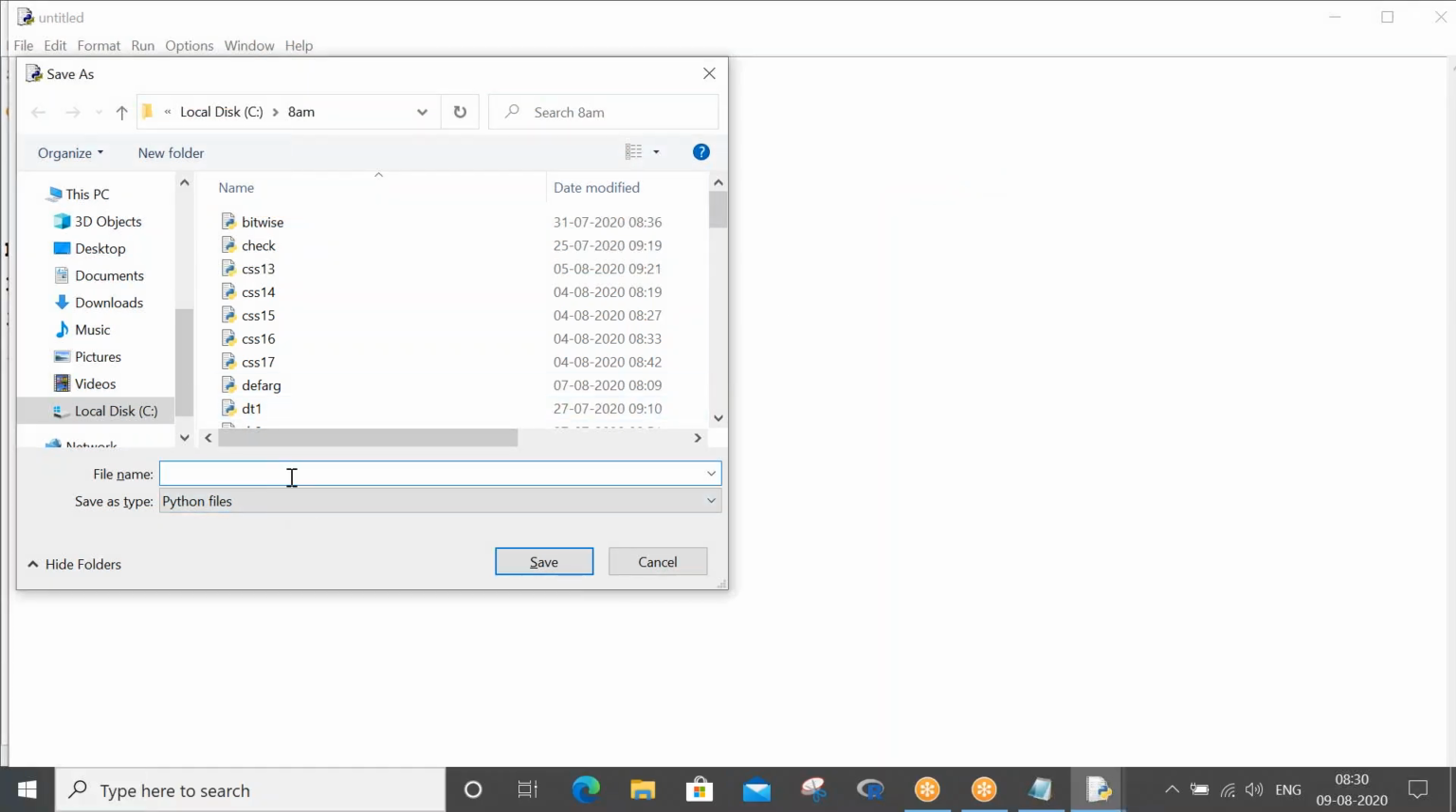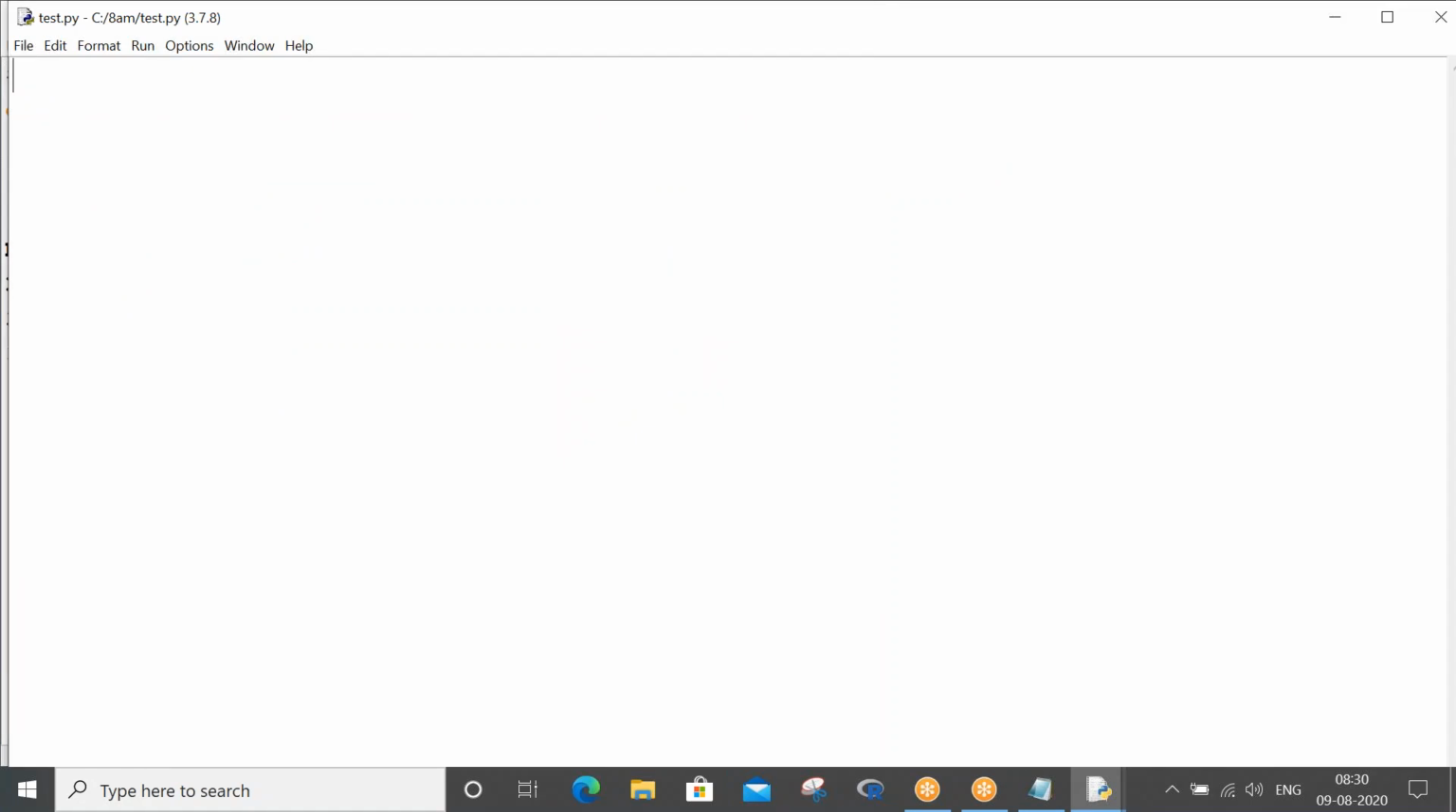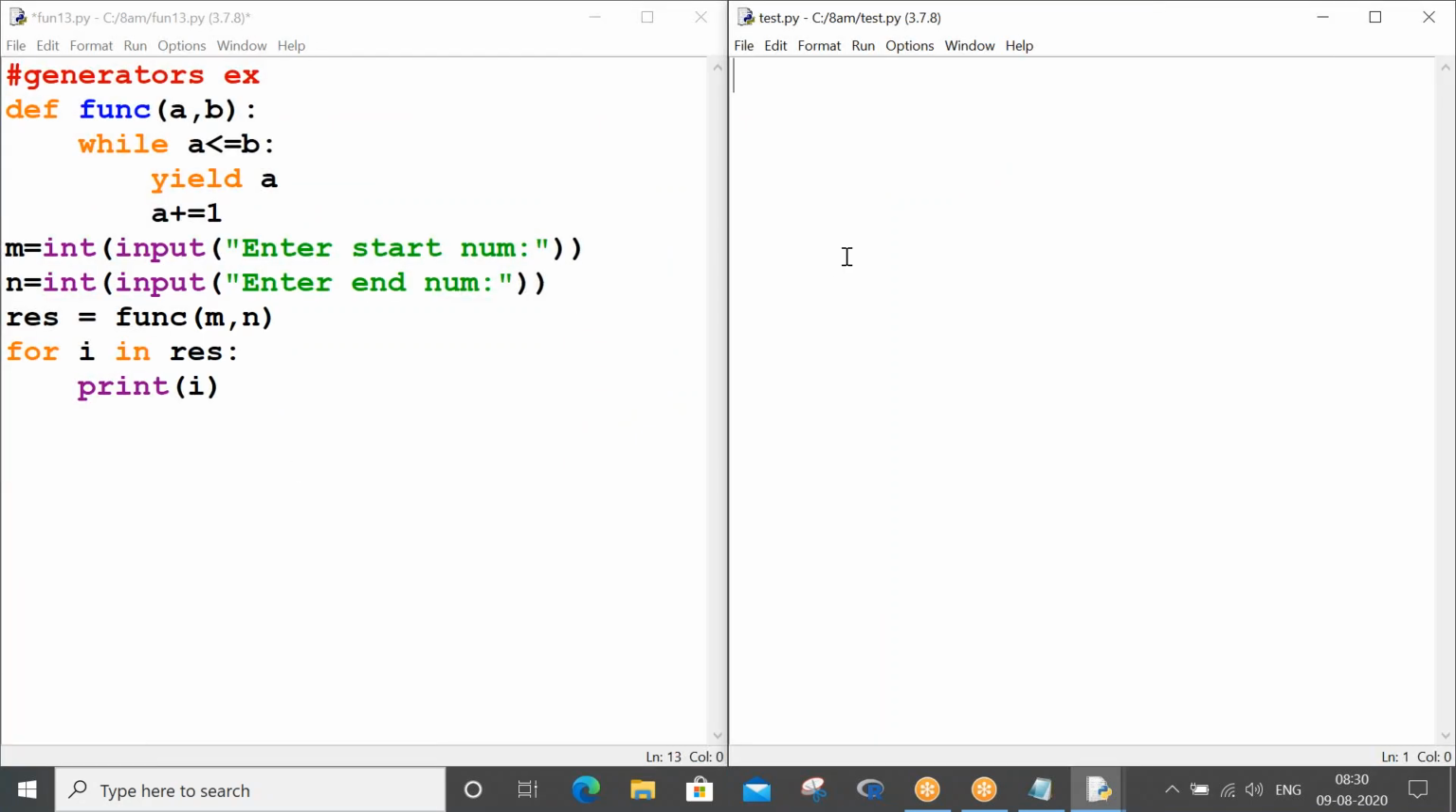Now let me create a test.py file. Okay, now on the right side you can see the test.py file. Now what is this test.py file? Imagine it is, let's say, your project work. So what is your project work?